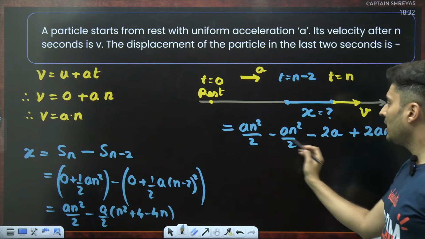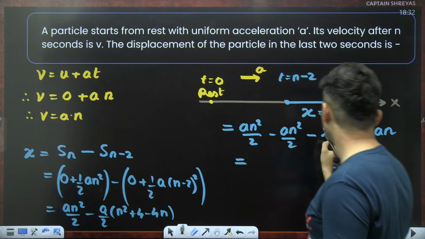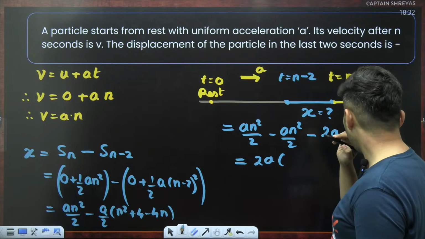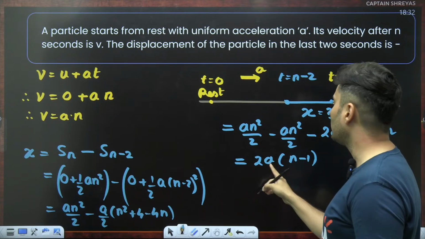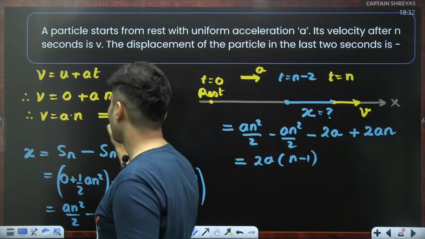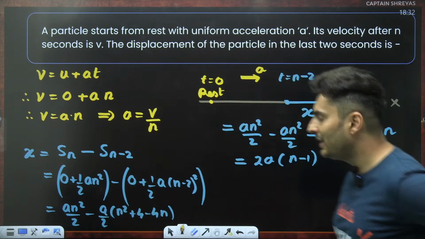That is what I get. a n square by 2 gets cancelled, so I will be left with just this. In fact, in that also 2a is common, and I will have it as n minus 1. But wait a minute, right over here, v is equal to a n. That means a is equal to v divided by n.